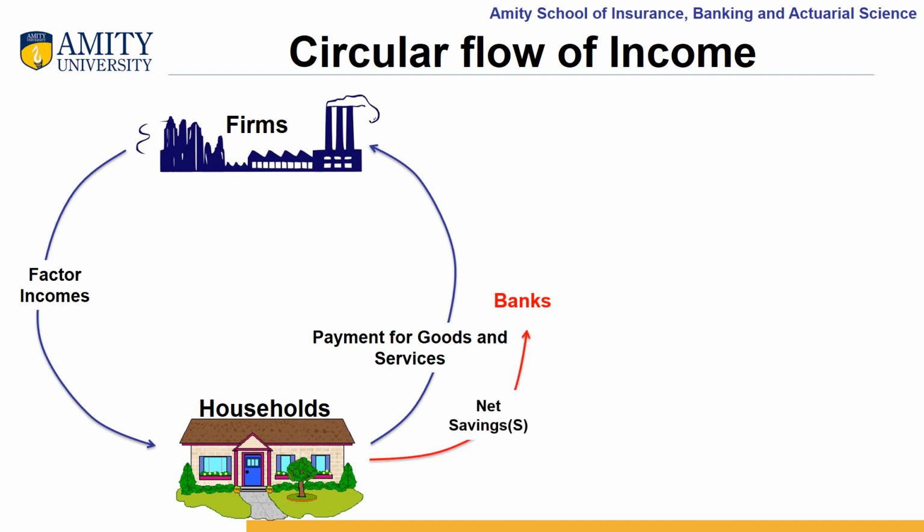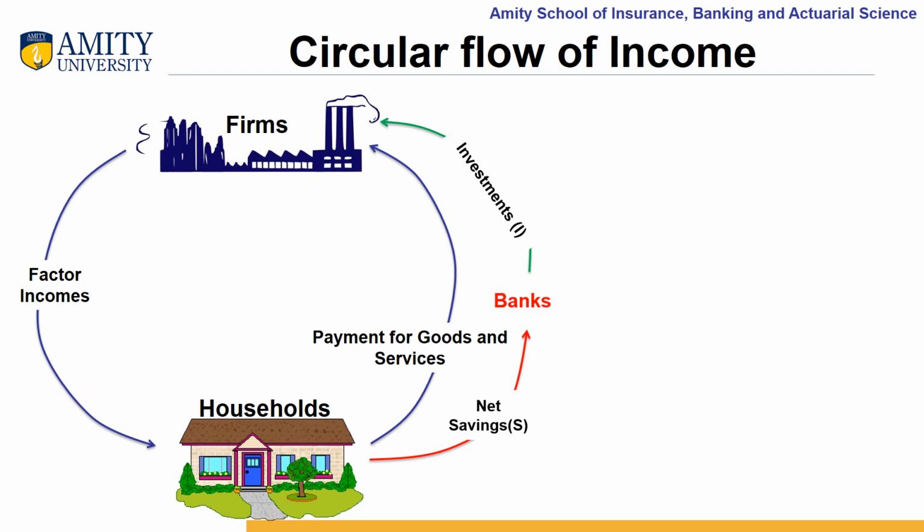Rather, they save some amount in these banks and financial institutions for their future. Now, this amount is going out of this circular flow of income, and this is how these households and banks interact with each other. Now, when we talk about the business organizations, they do take business loans from these banks or financial institutions, or we can say these bigger financial institutions do invest in these firms.